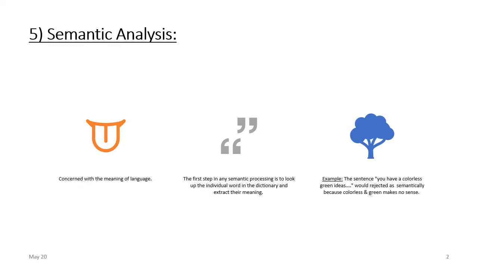Okay, next is semantic analysis. Semantic analysis is concerned with the meaning of language. In semantic analysis, the first step in any semantic processing is to look up the individual words in the dictionary and extract their meaning. For example, the sentence "you have a colorless green idea" would be rejected as semantically wrong because colorless and green do not make sense together. How can colorless be related to green? Because green is a color, right?